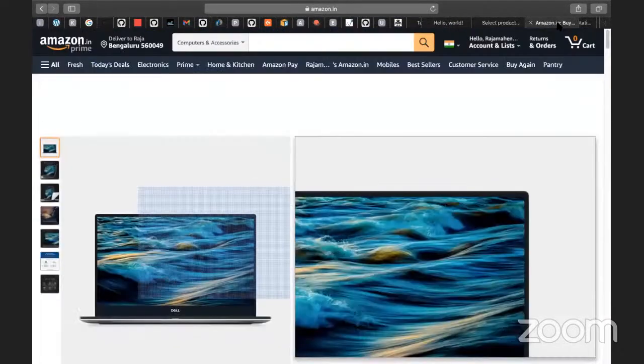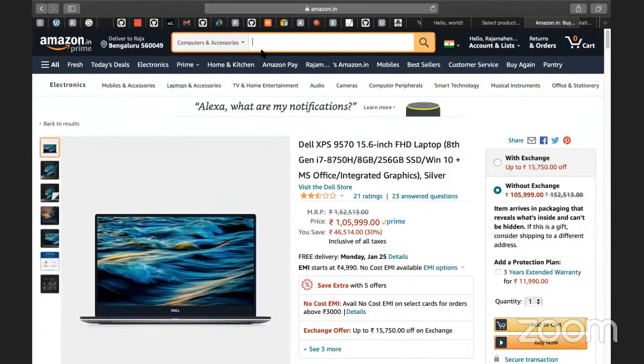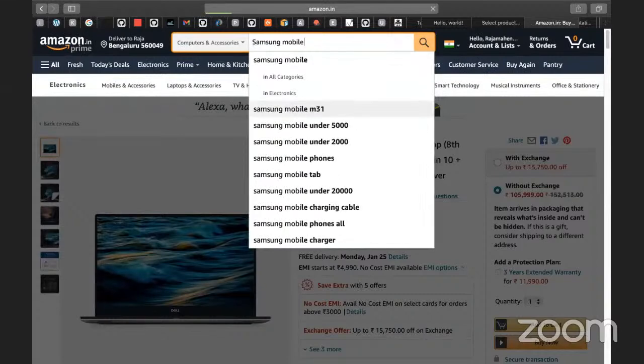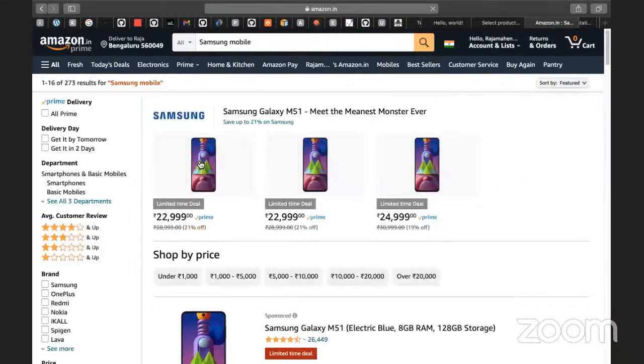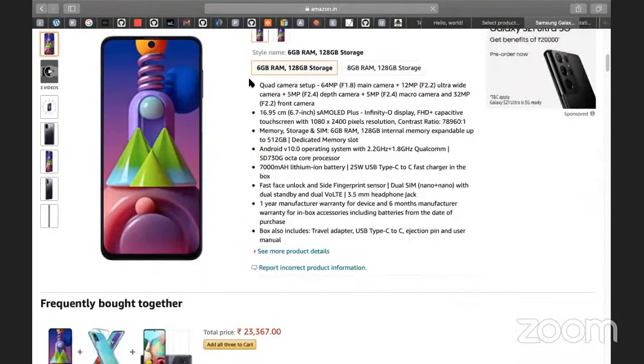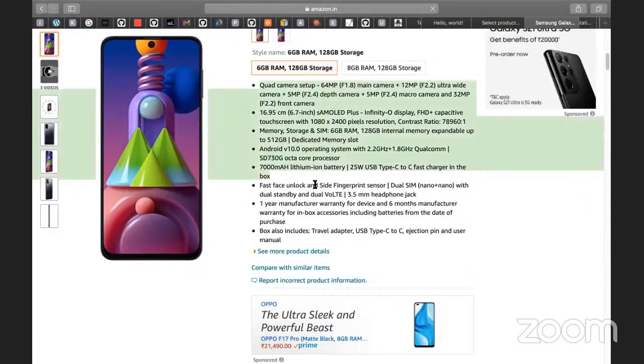For example, let me go to this Samsung mobile. Just click on the Samsung mobile and go to any one of the Samsung products and add something like a description.